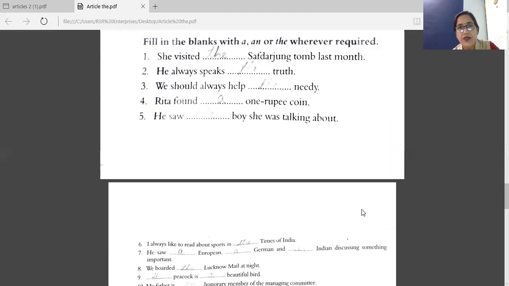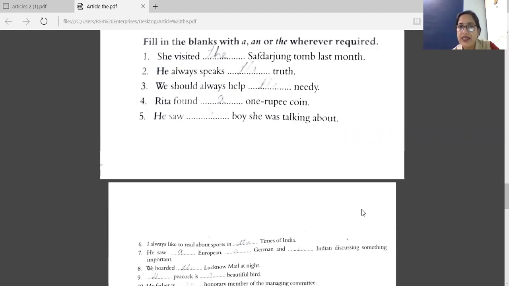Name of a building here. So the Safdarjung tomb. He always speaks the truth. So before truth, we have the article the. We should always help the needy. Needy is an adjective. So before that, we are writing the needy. That means it's a noun here. So the.